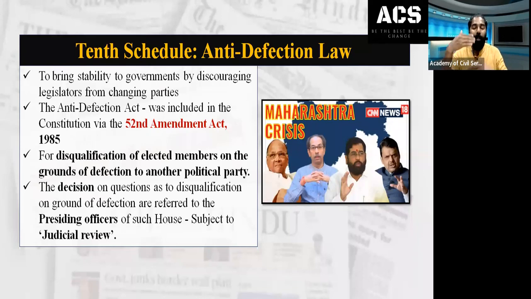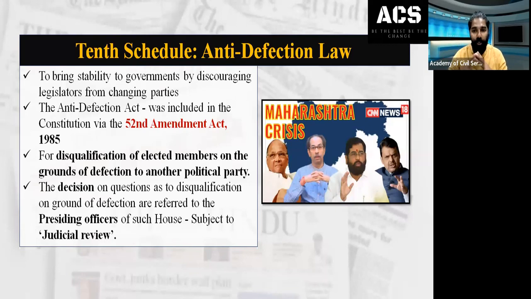This is why, when party members were shifting from one party to another before 1985, before the act was amended, there were many cases in India. You know that there was a political crisis from 1967 onwards. People were changing from one party to another. It affected the stability of the government. In order to maintain the stability of the government, we launched this anti-defection law. Now, I hope you have understood why this law is significant.